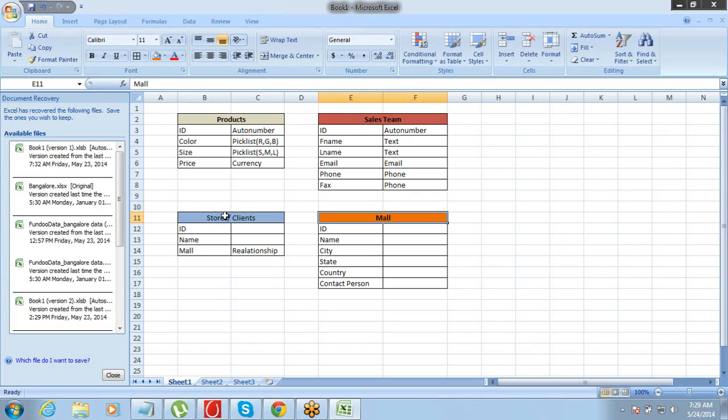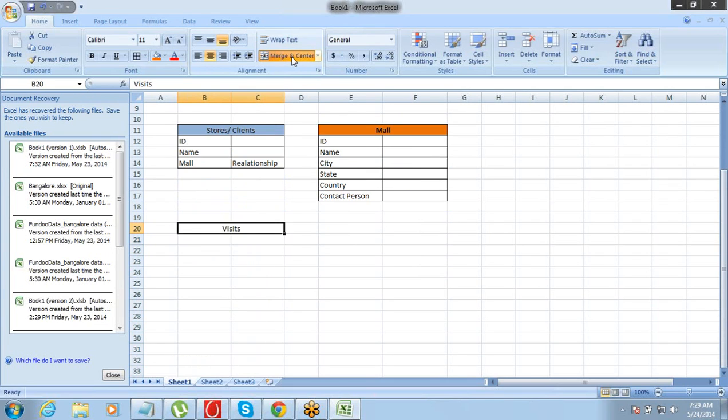So the first transaction that happens here is the visit. So let's have a table for visits. When a visit is happening, there will be a visit ID, there will be a date of visit, there will be a store to which the visit is being made, right?